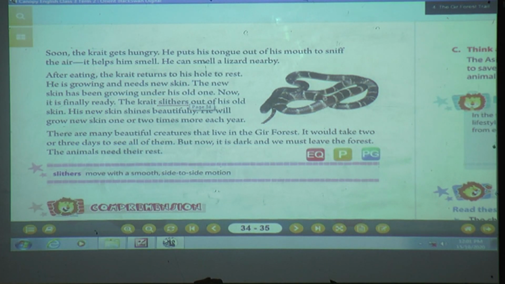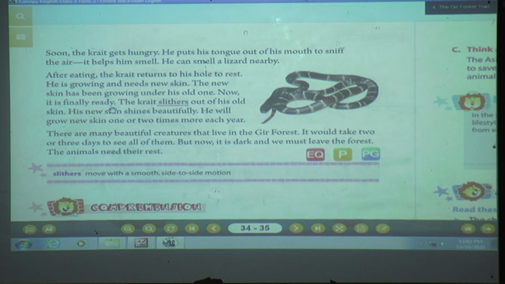It will remove his outer skin and it will get a new skin. The new skin has been growing under his old one. Now it is finally ready. Now what will the snake do?